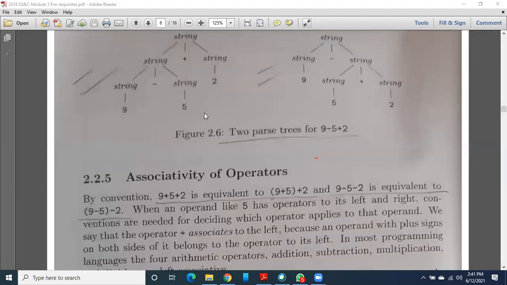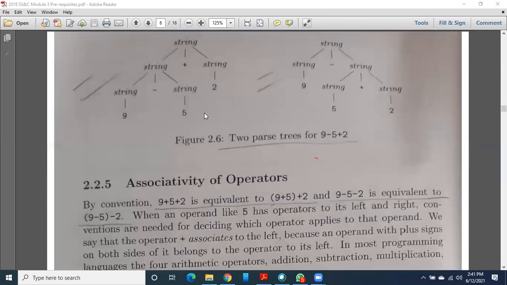Okay. One best example I want to show you of an ambiguous grammar. Suppose you draw the parse trees for the same expression 9 minus 5 plus 2. This time we may get two parse trees, because your grammar may be like this: string is the start symbol. String may be string plus string. And again the doubt is not cleared: what is a string? You have to define it, since they are non-terminals. Why have I defined it like this? Here I have one sub-expression, 5 plus 2.